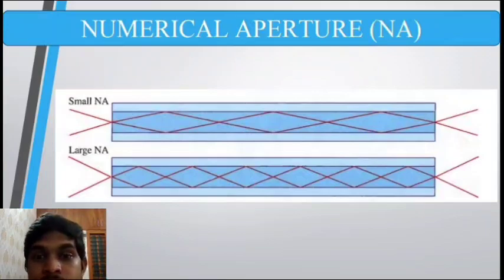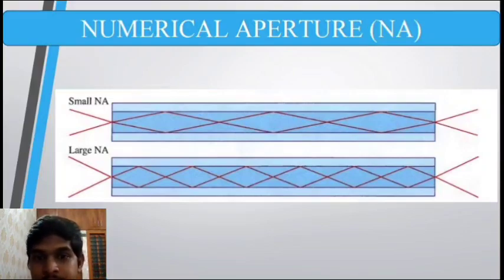Okay, so now in this figure it's given that a fiber optic having a small numerical aperture is going to have a small cone at the interface. A fiber optic having a large numerical aperture is going to have a large cone. Large cone means that the angle of the cone is higher compared to the smaller one.